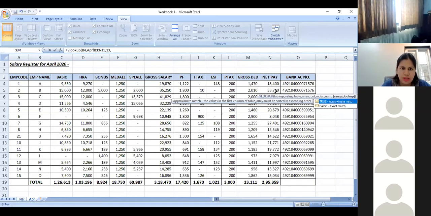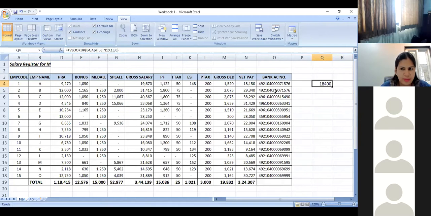You can put a 0 or you can say false. But since this is a numbering column, we generally prefer putting 0 so that it is easy to see and filter that, okay, whatever is 0 means that employee is not appearing or is not there. When I do this, I get an answer of 18,400.